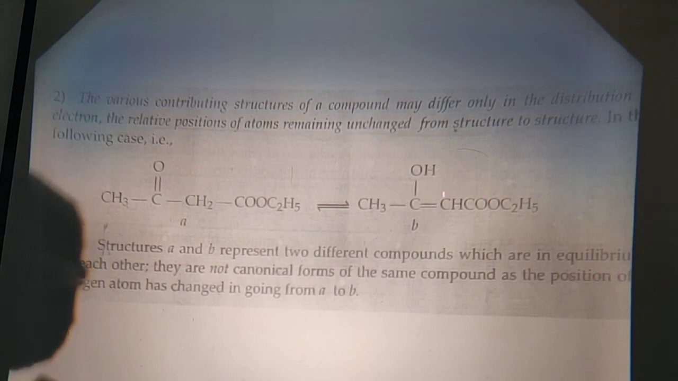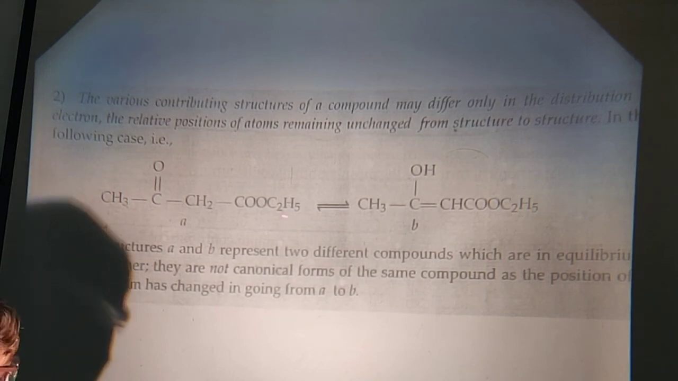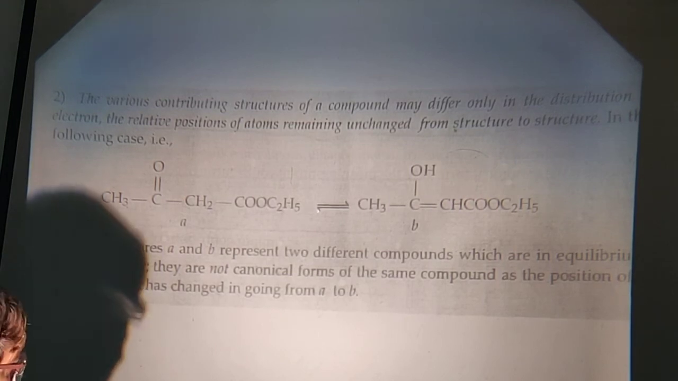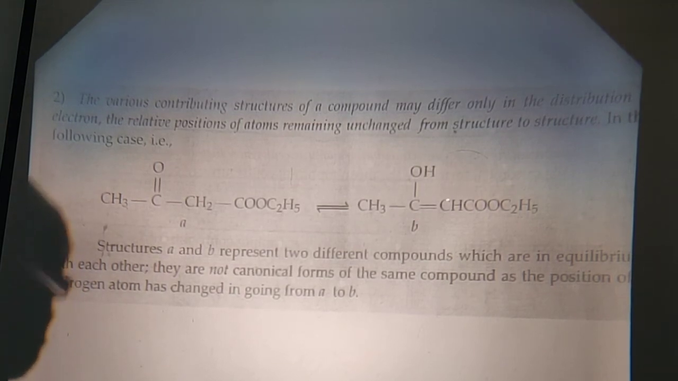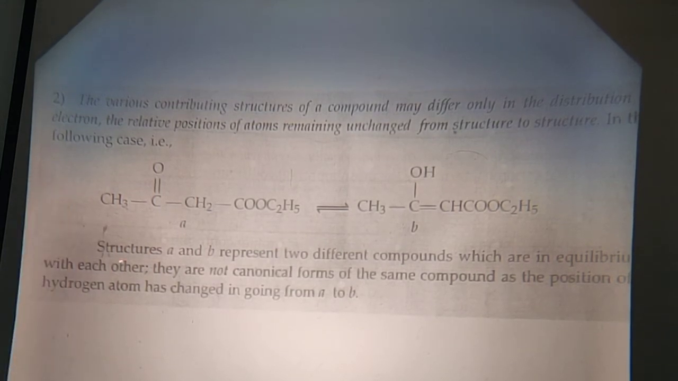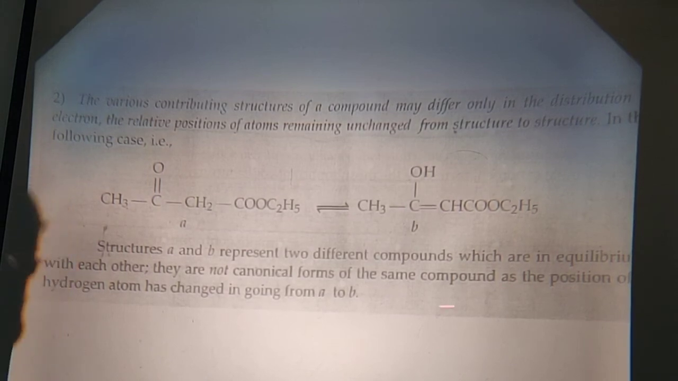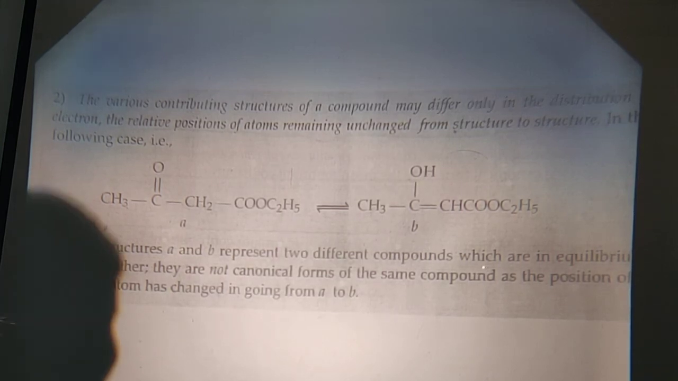And the rule of resonance says atoms cannot move. It is only the electron which can move. In this case, one hydrogen atom has been moved. Therefore, these are not two canonical structures. They are equivalent to each other in a way. They are having tautomerism in it. So this is a pretty good example of tautomerism. Structures A and B represent two different compounds which are equivalent with each other. They are not canonical forms of the same compound, as the position of the hydrogen atom has changed in going from A to B.